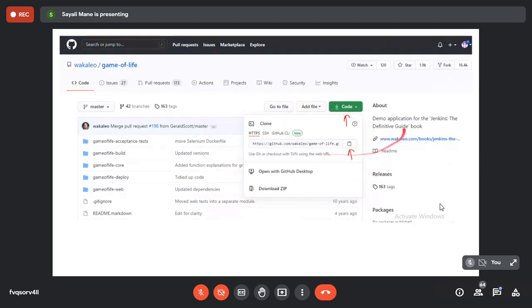Are you getting this screen? This one? Code button and this line. Yes, ma'am. Okay. Now see here, this is called the copy or download button. Click on this button. The result is that this link will be copied. So please click over here, this button. Done? Done, ma'am. Okay, next one.